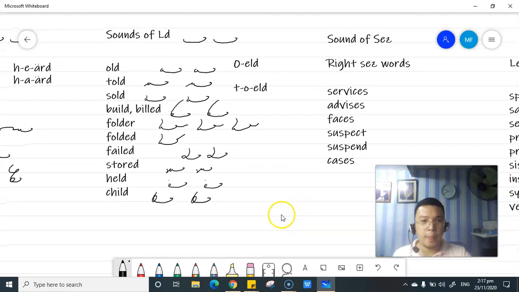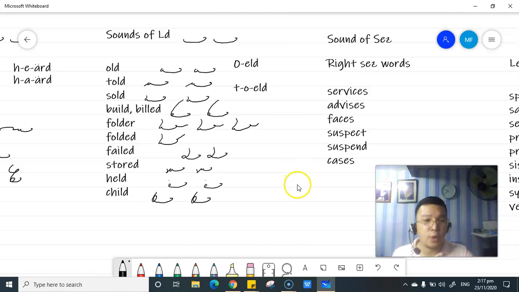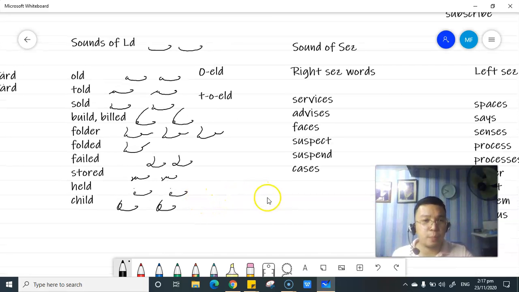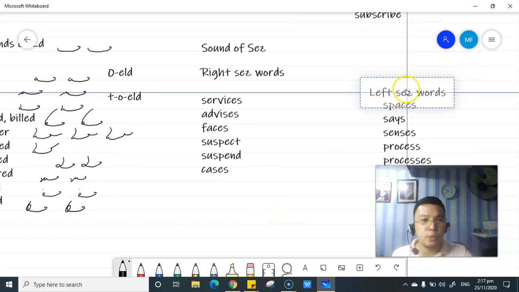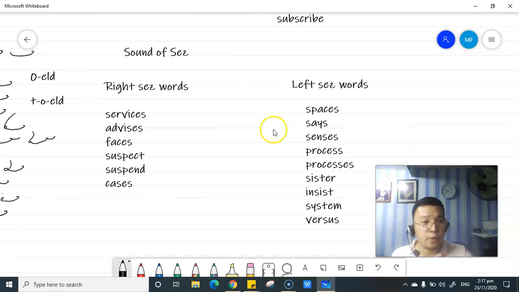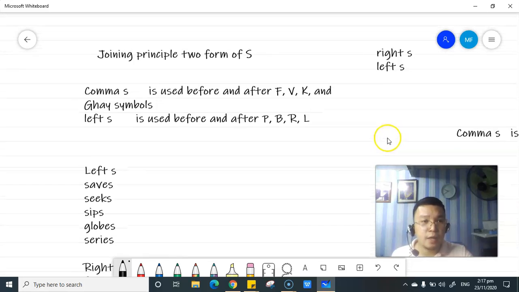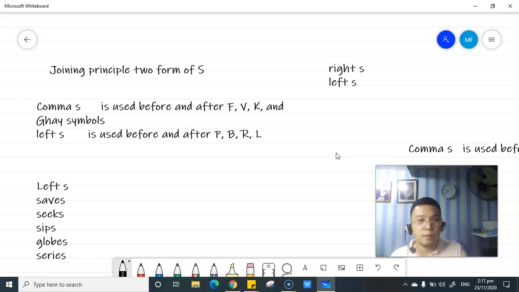Are we clear? Now let's proceed with the sound of says, the right S and the left S words. Before we proceed with this principle, I just want you to review the joining principle of the two forms of S. We have the right S, the comma S facing the right, and then the left S, a mirror image facing the left. Diyan natin siya binabase.